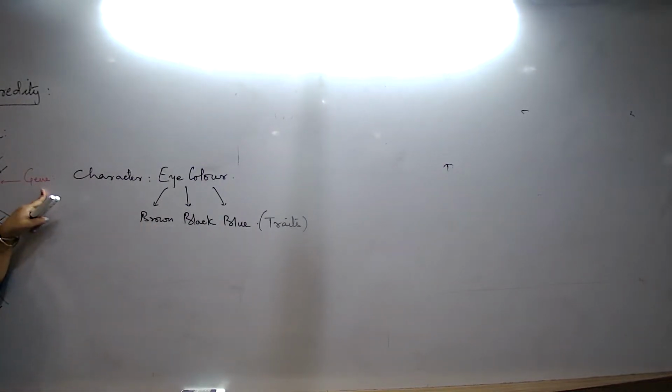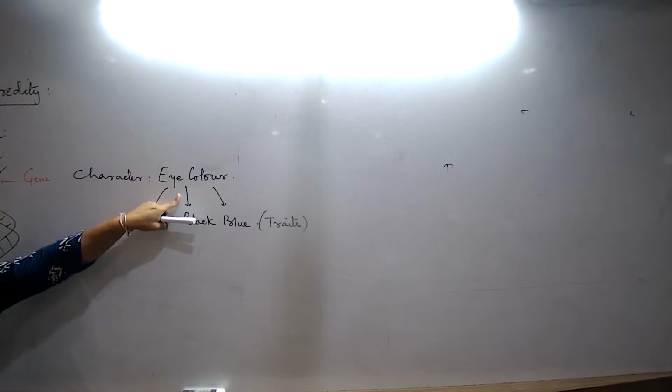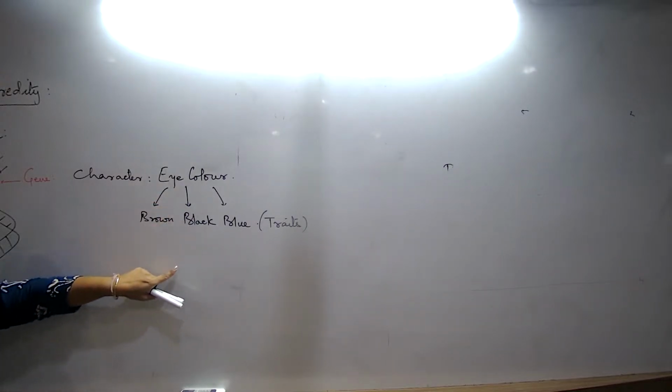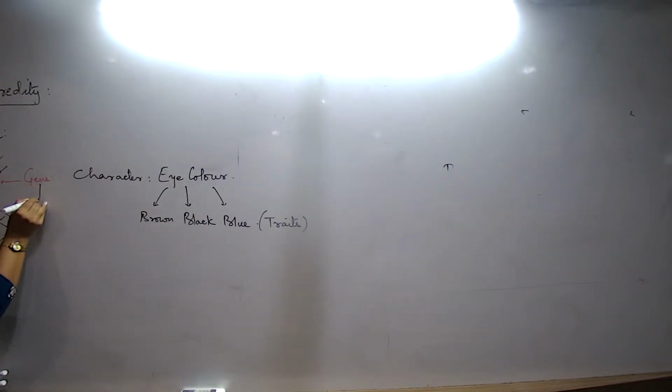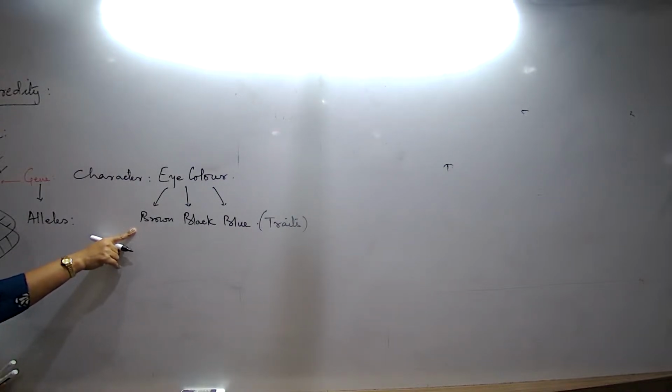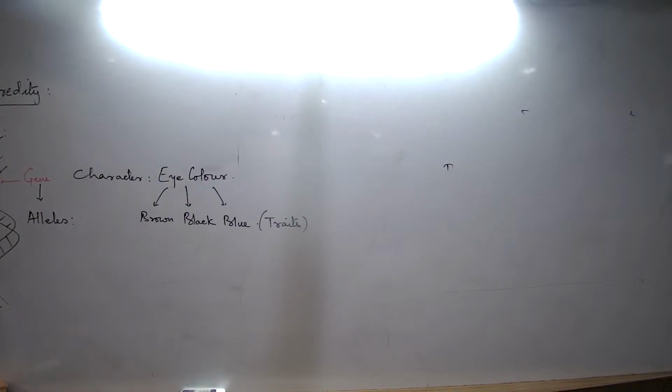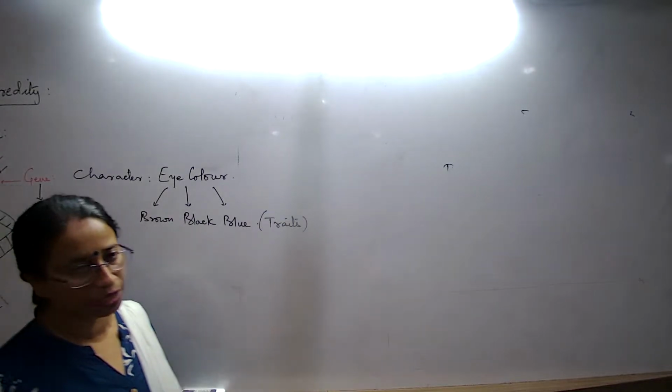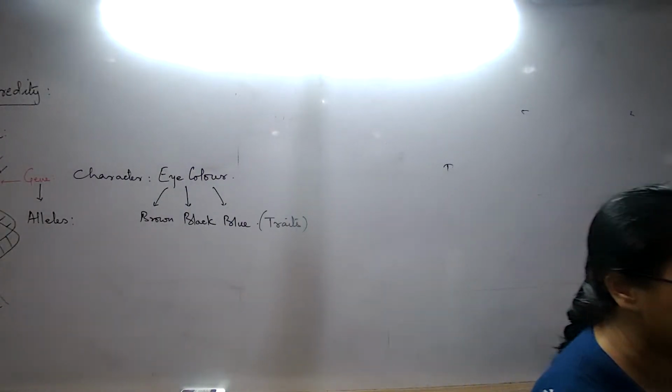So if this particular gene can regulate one character, and this character has different forms, we also understand that this gene must have different forms to regulate all these different types of character. The different forms of the gene are known as alleles. Was this concept clear? Then after that we talked about a few more concepts on paired conditions of chromosomes, terms like homozygous and heterozygous.